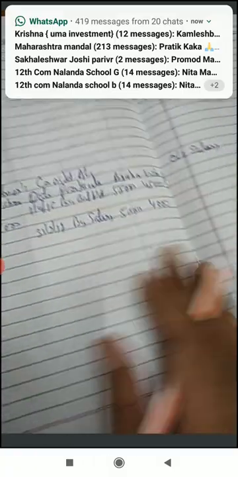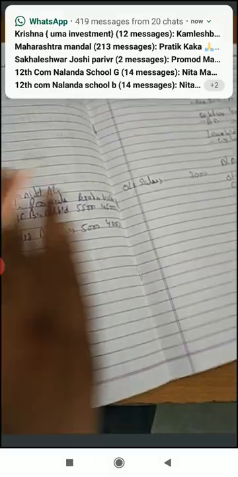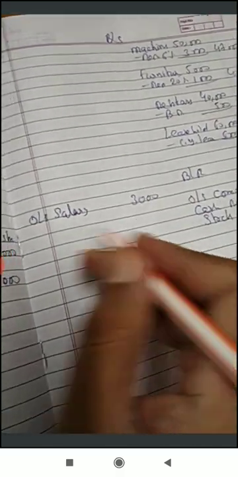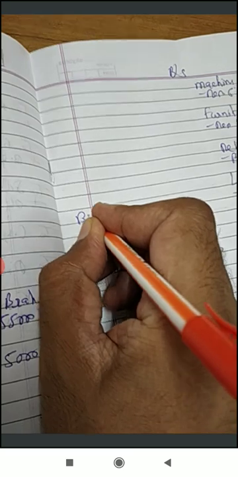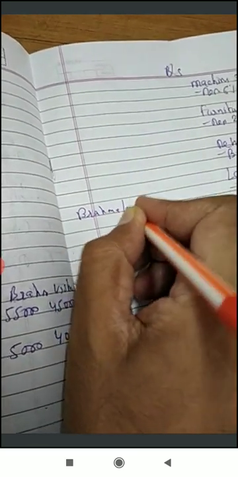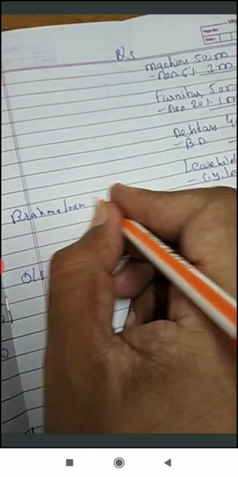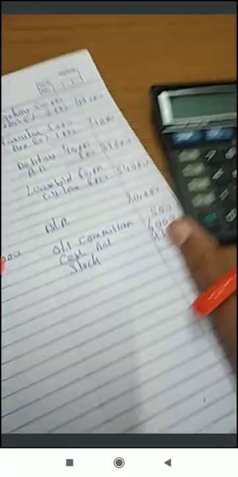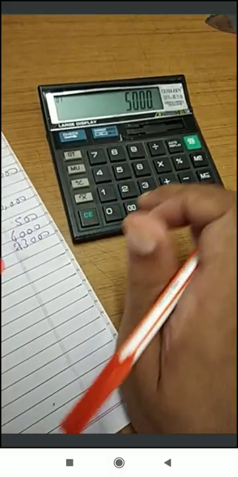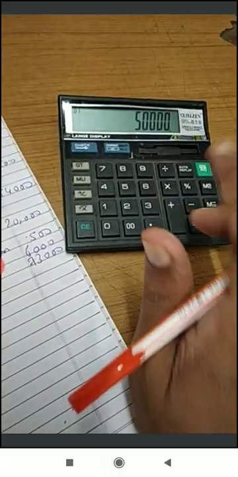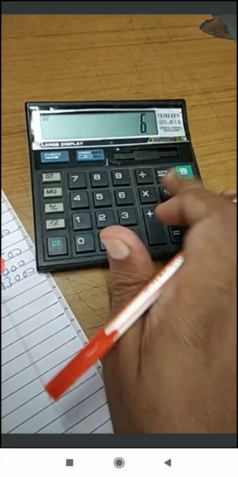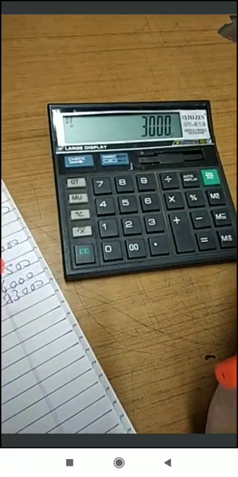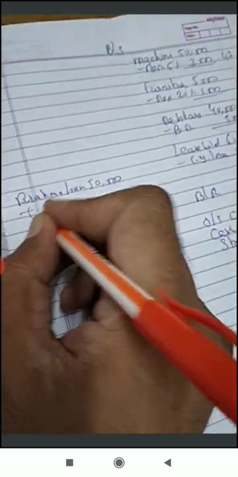Loan of Brahma. Okay. Now Brahma is the partner of the firm, and he is giving loan to the firm. And also record here on the left side Brahma's loan, and amount is 50,000. Now see here, amount 50,000 is given. So here rate of interest is not given. So when rate of interest is not given, according to law, that is 6%. Okay. So 50,000 into 6%, value is 3,000. So plus interest.